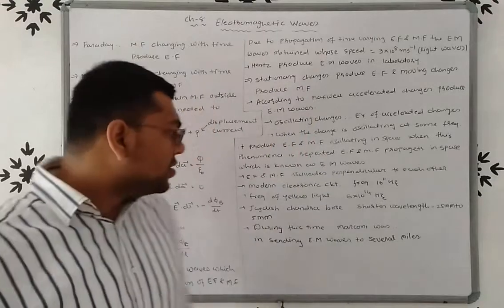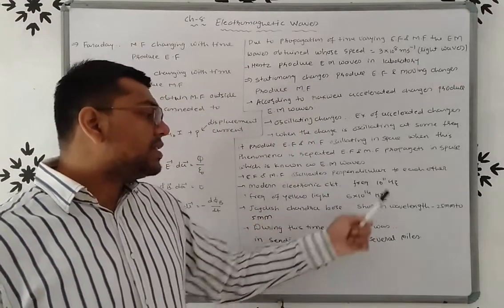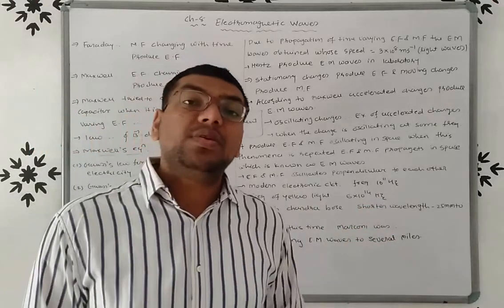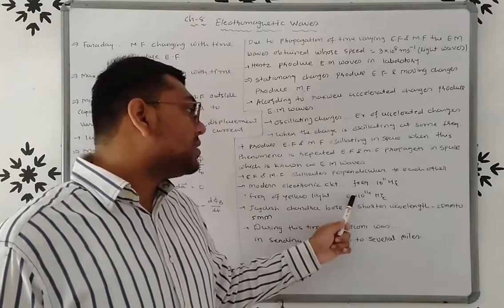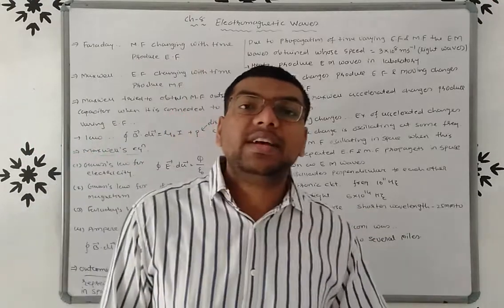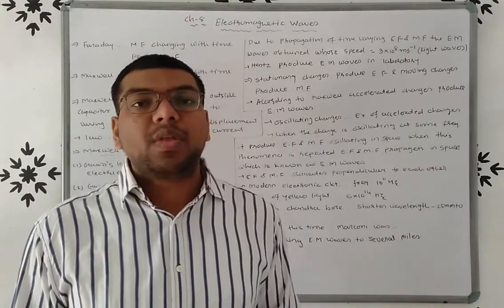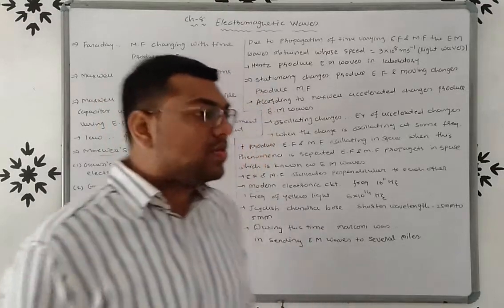Why? Because the frequency of a modern electronic circuit is 10 raised to 11 Hertz, and the frequency of yellow light in the visible spectrum is 6 into 10 raised to 14 Hertz, right? So it is very difficult to obtain the EM waves in the laboratory, right?